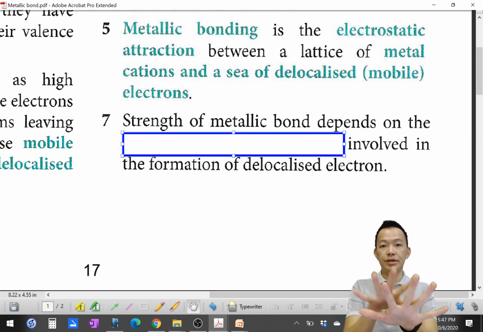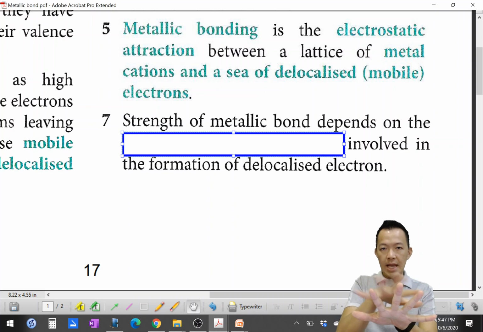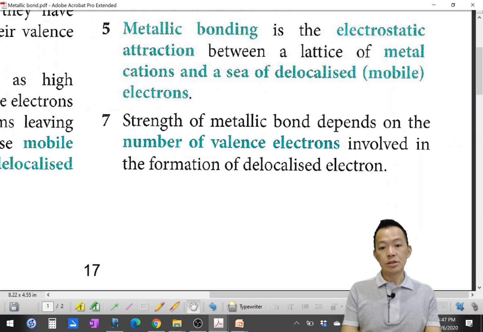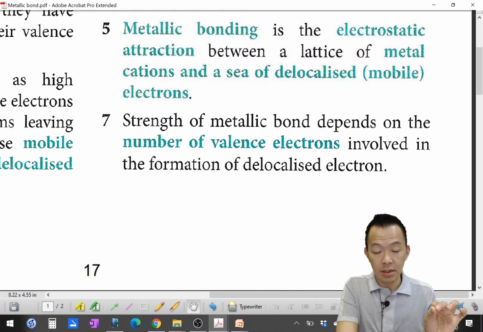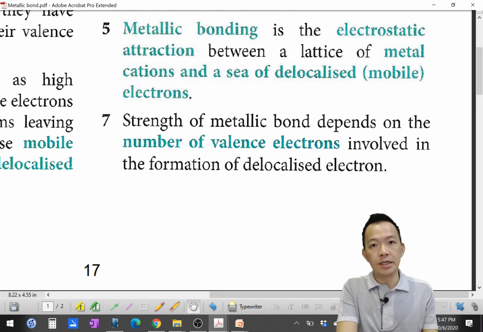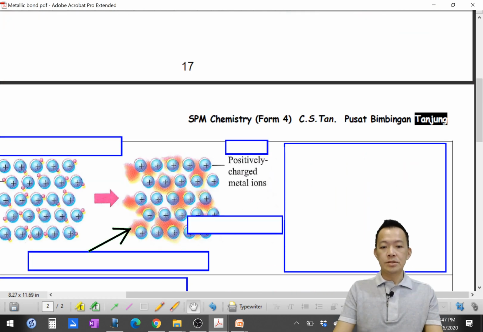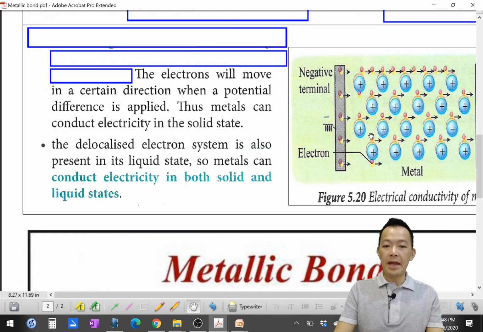And the strength of metallic bond depends on the what? 它强不强 depends on the number of valence electrons that are involved. The higher the number of valence electrons, the stronger the metallic bond. 它的 electron 越多，它的拉力就更强。Okay, so it depends on the number of valence electrons involved in the formation of delocalized electrons. The number of valence electrons is more, the metallic bond will be stronger. So this is what we call metallic bond. 这个就是我们所谓的 metallic bond.